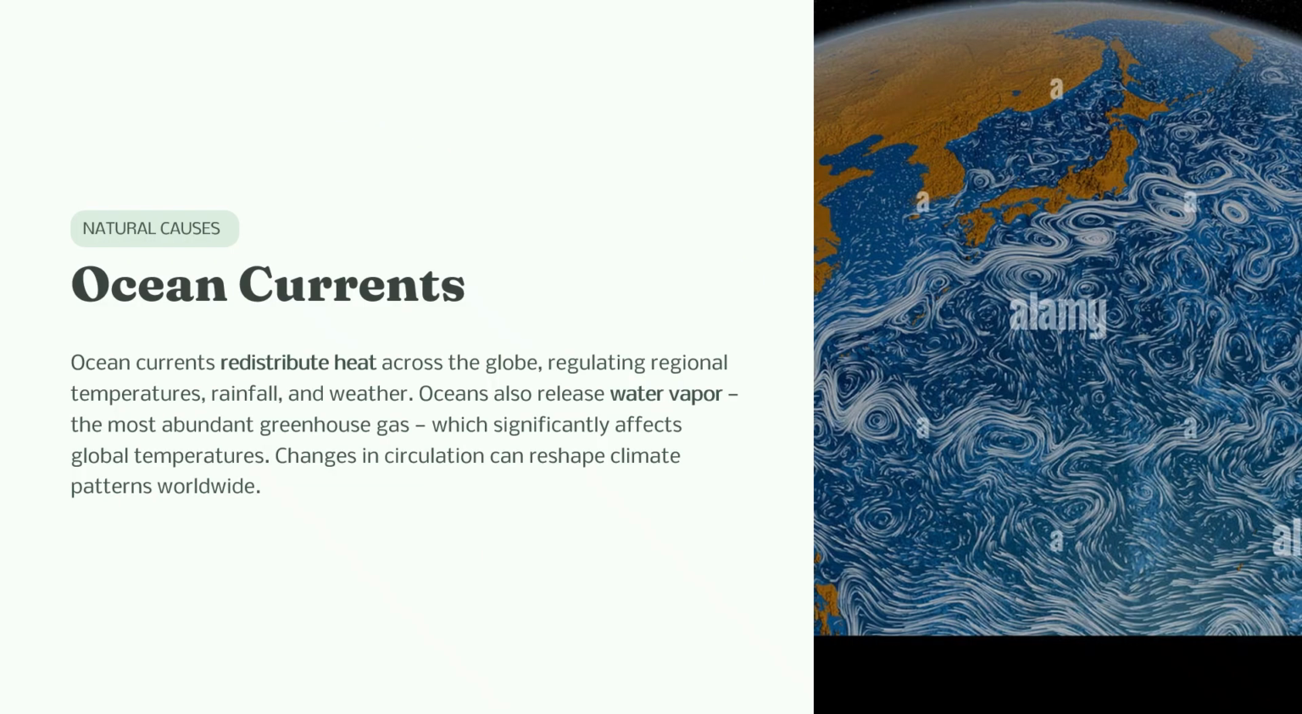Ocean currents. Ocean currents play a major role in regulating the Earth's climate by redistributing heat across the globe. Changes in ocean circulation can influence regional temperatures, rainfall patterns, and weather conditions. Oceans also release water vapor, which is the most abundant greenhouse gas in the atmosphere and affects global temperatures.